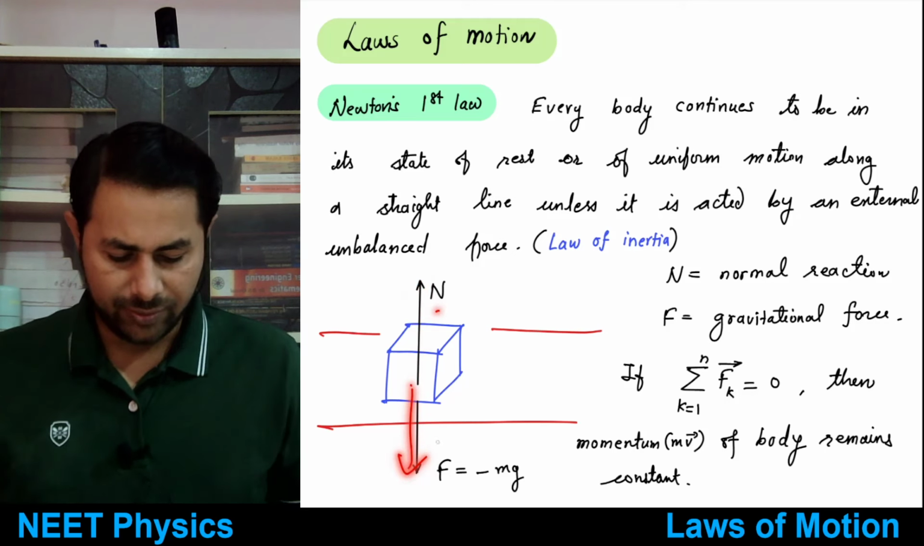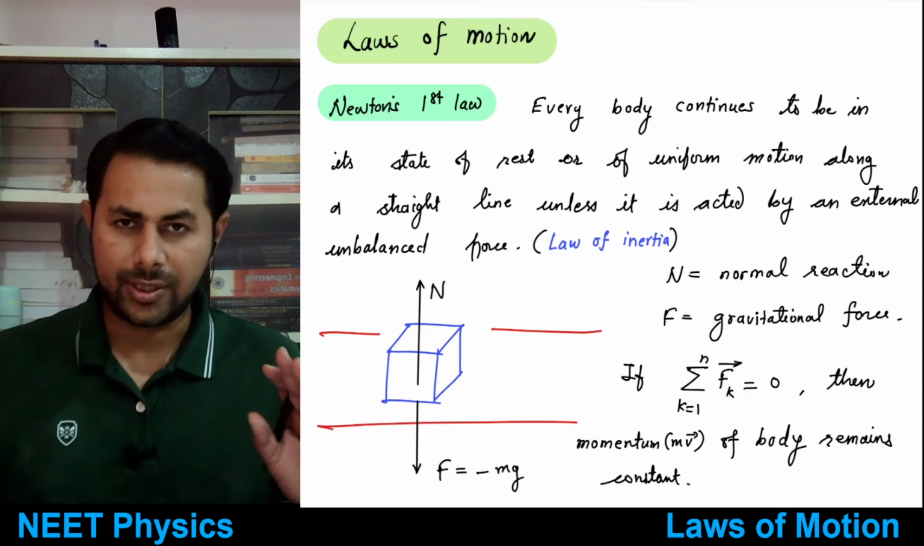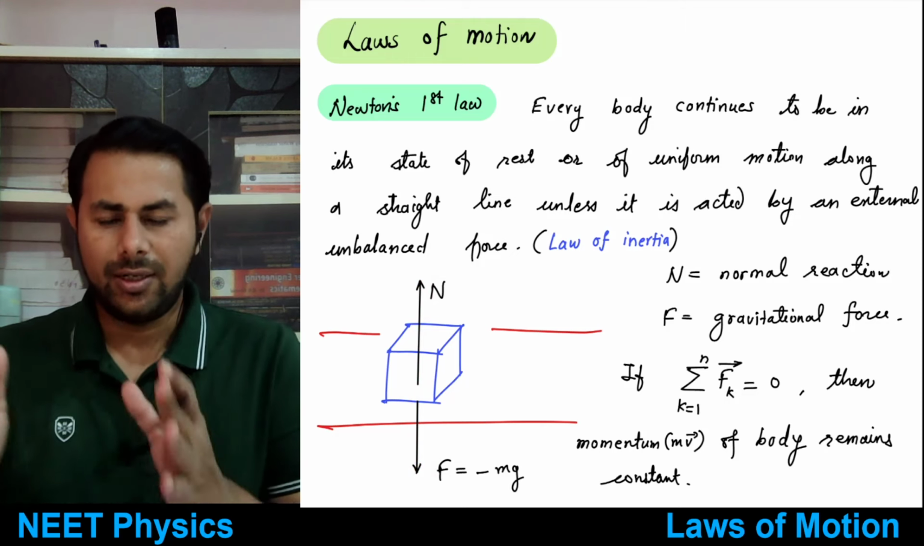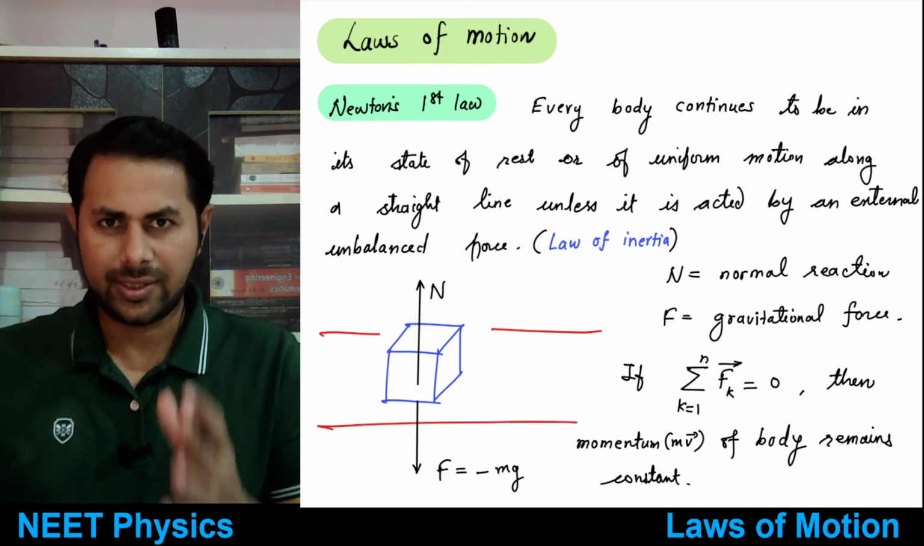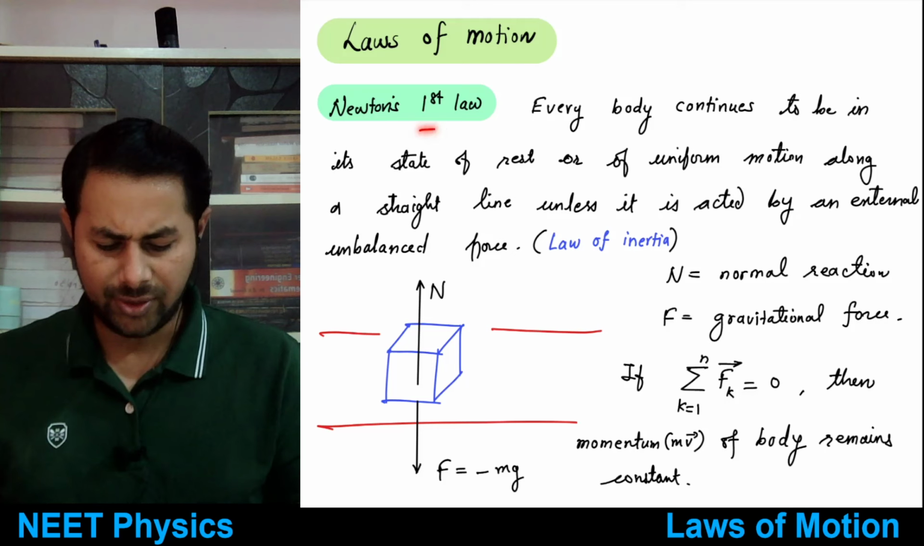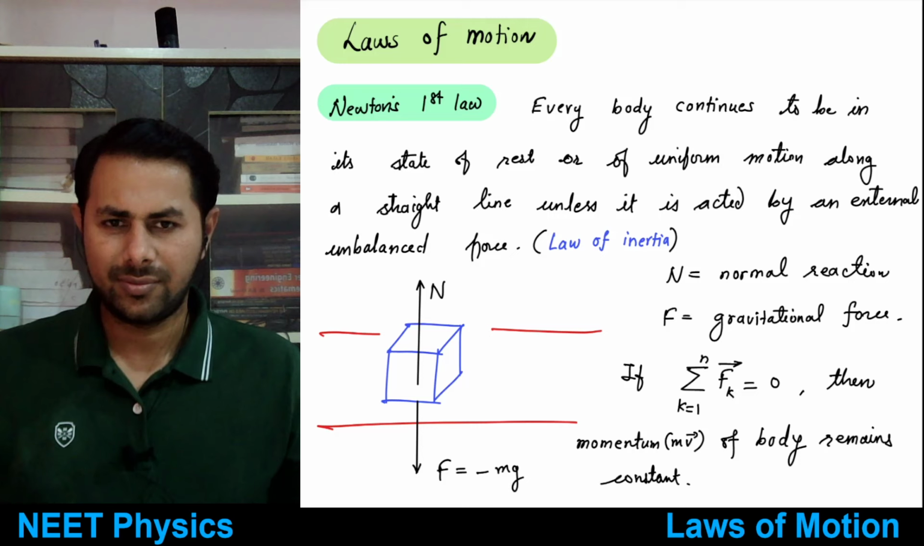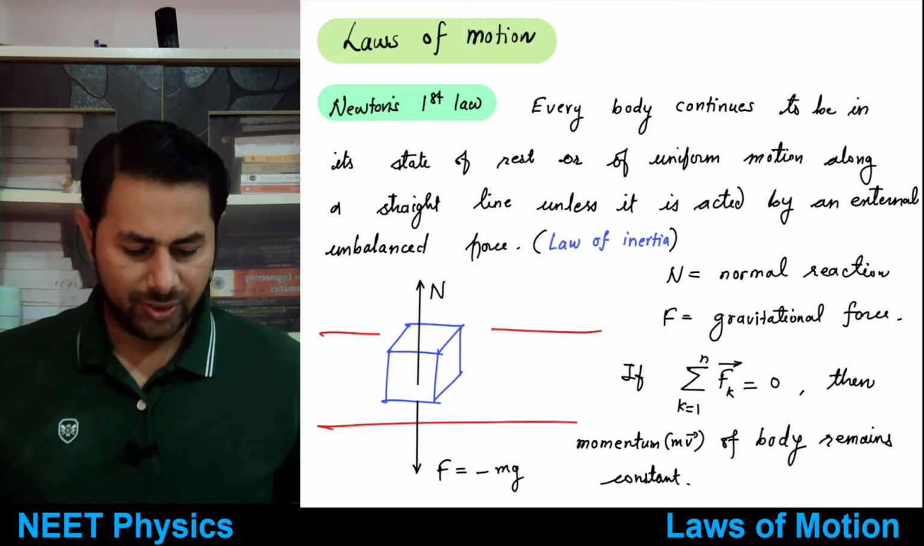So these two balance each other, and the total force on the block is 0. That's why its velocity is 0. That means it is at rest, right? So it remains at rest. So this is Newton's first law. Okay, is this thing clear? Yes, no? All right, so this is Newton's first law.